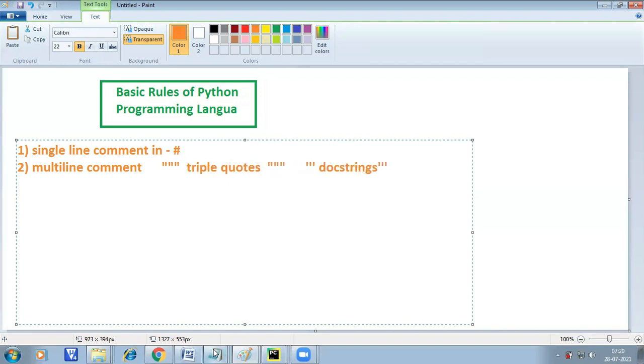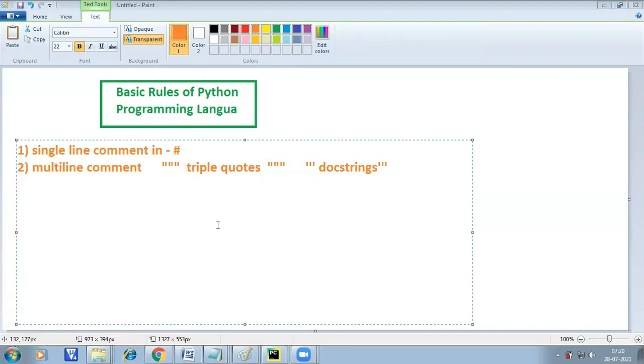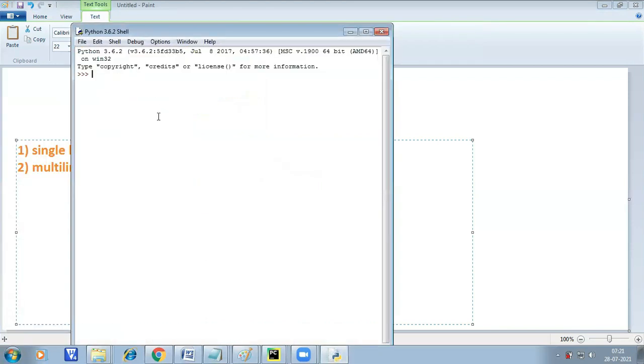So I can directly write with the Python IDLE so that you will understand. So just go to the Python IDLE. Here, IDLE means it is an interpreter, so it executes only a single line every time. If you want to print anything, you just use print. Inside the parentheses, you can pass double quotes, or else you can use single.